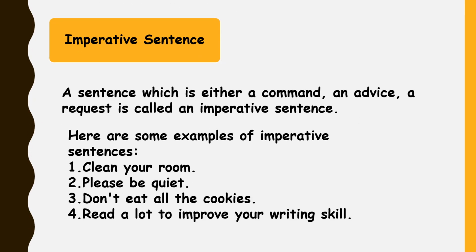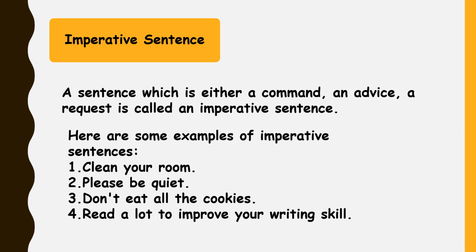A sentence which is either a command, an advice, or a request is called an imperative sentence. Here are some examples of imperative sentences. The first sentence, "Clean your room," gives a command.